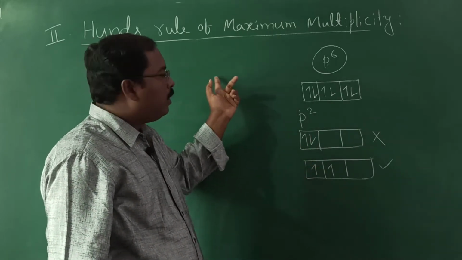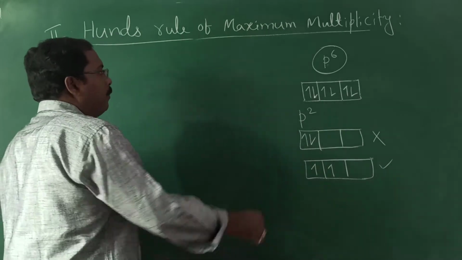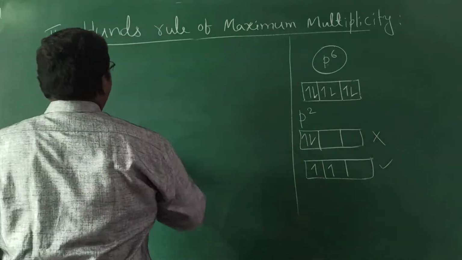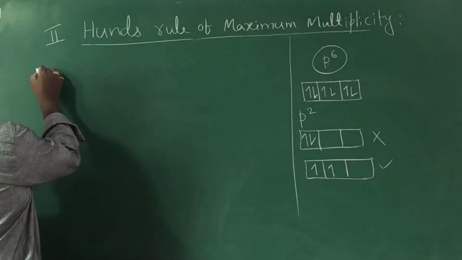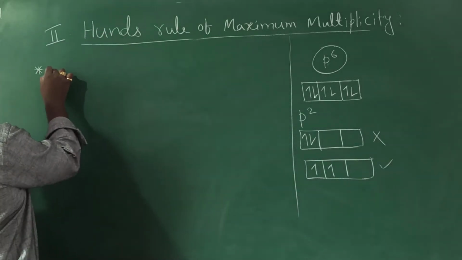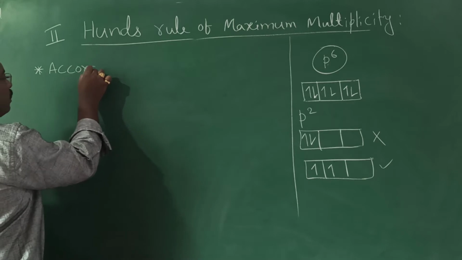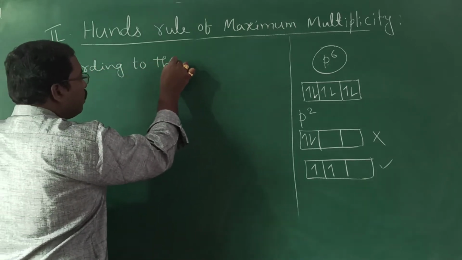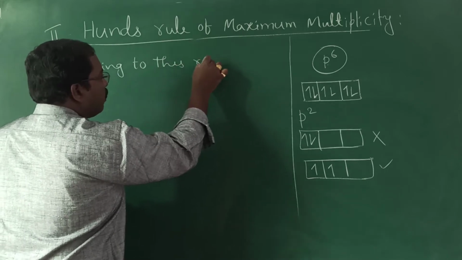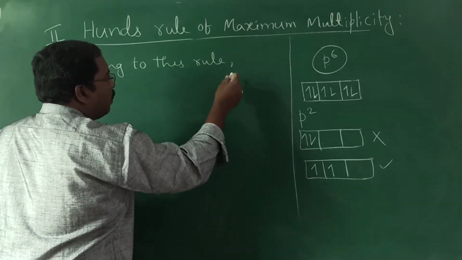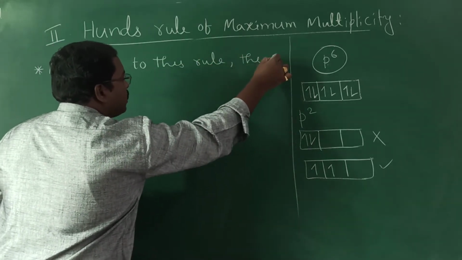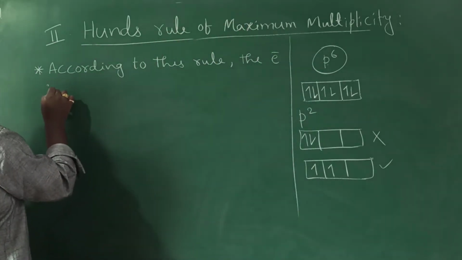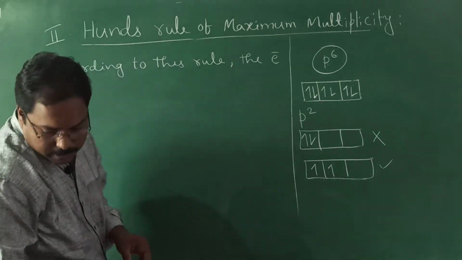Right? Now note down the statement. Statement wise, coming to Hund's rule, according to this rule, the electrons... First you write as a subshell.